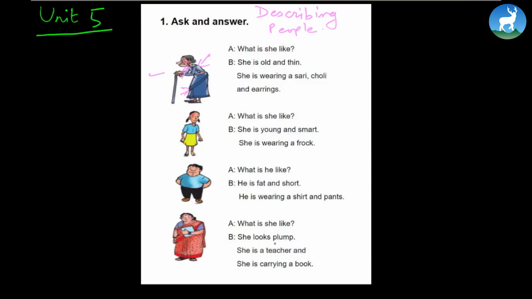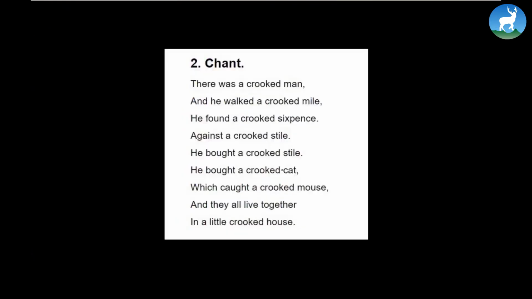So this is a very simple way of describing people as taught here in this particular page. As we move further, chant this poem here.